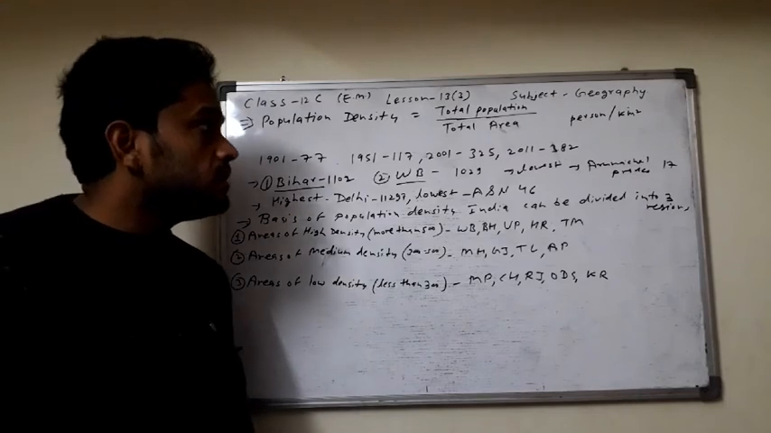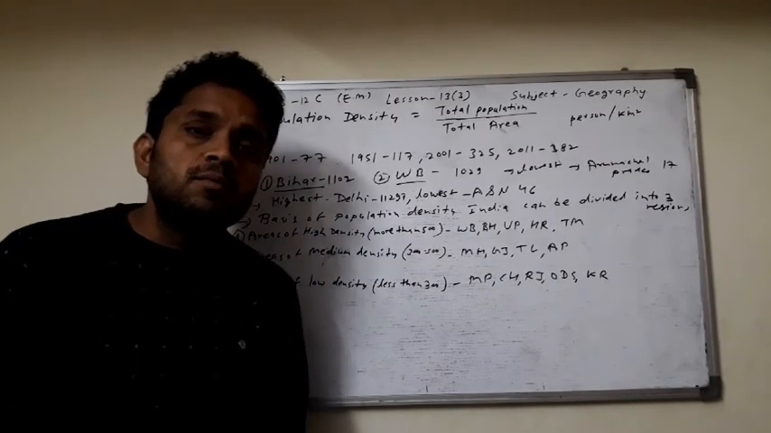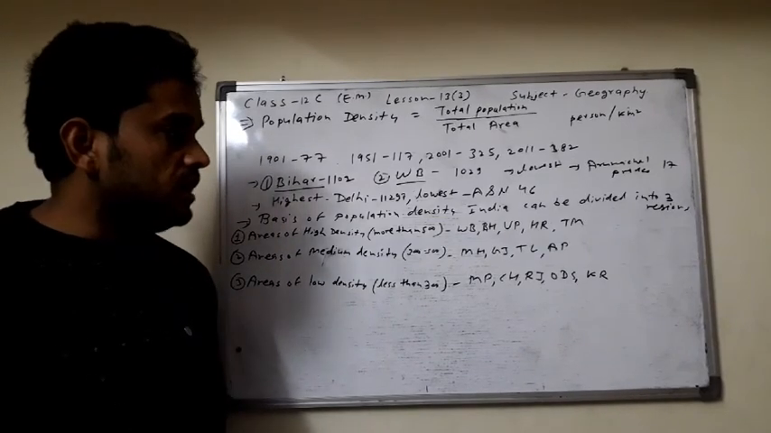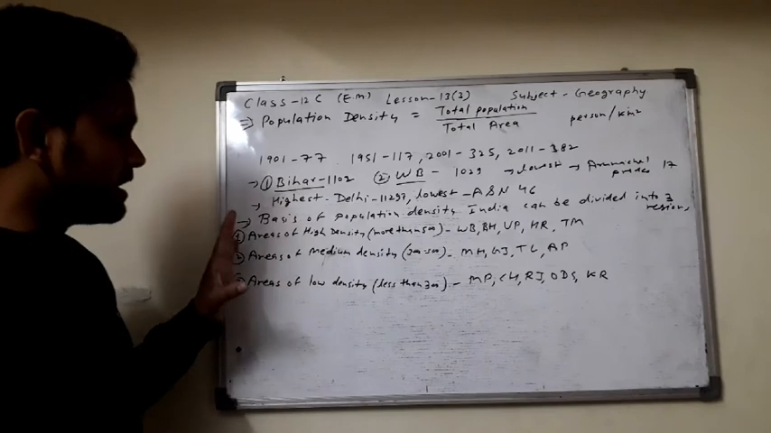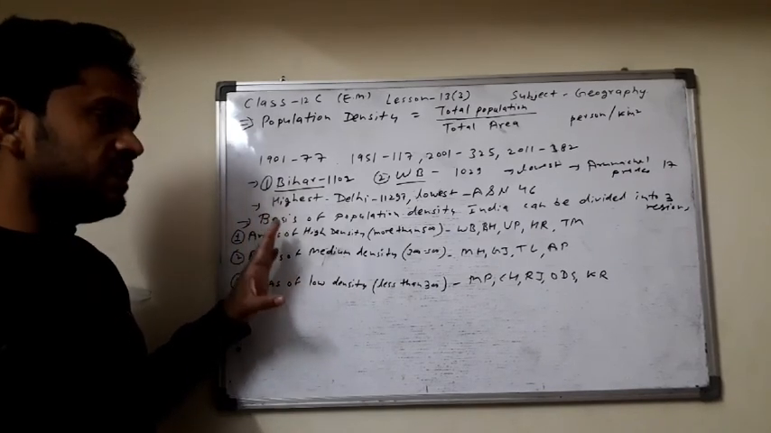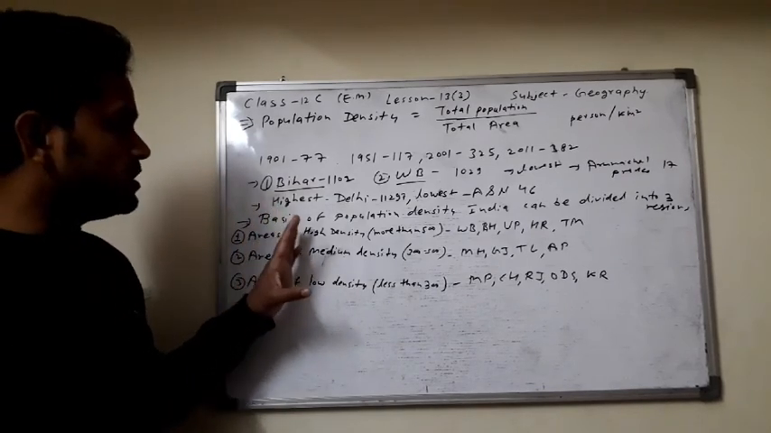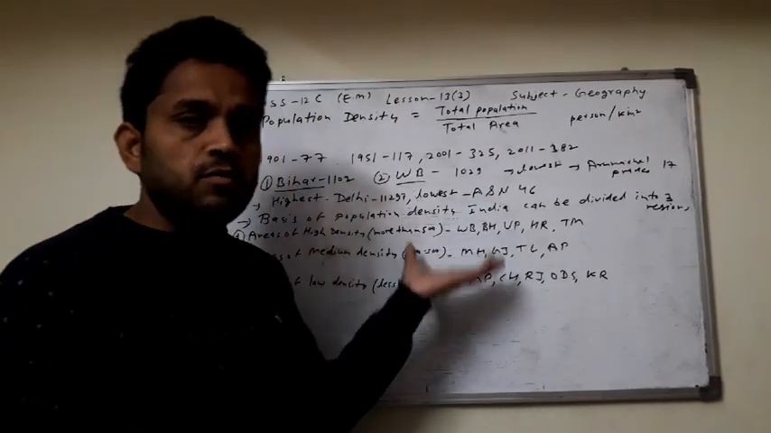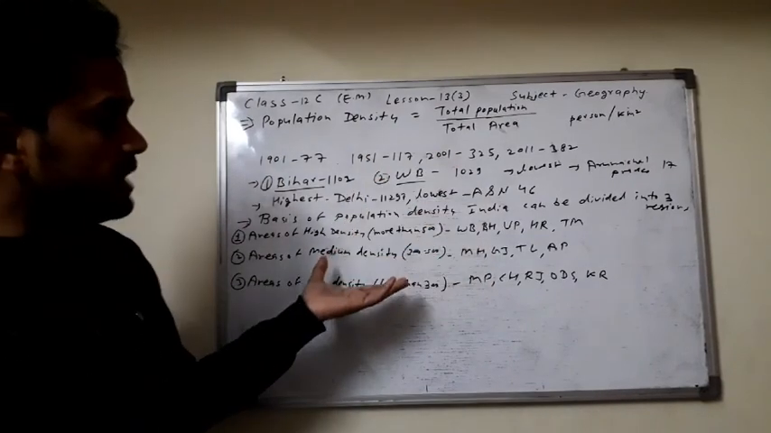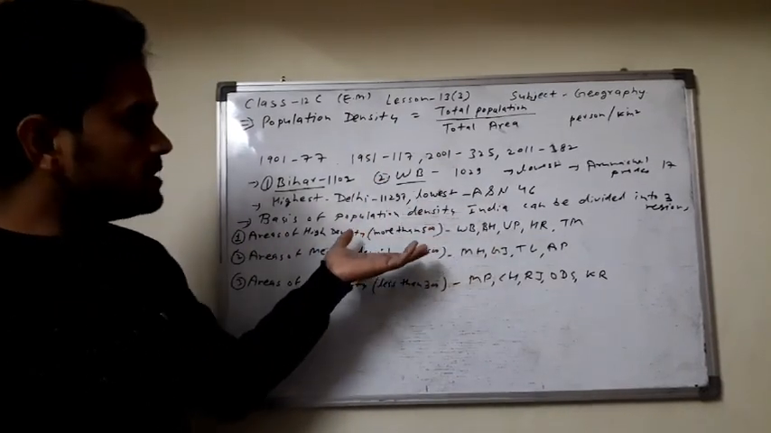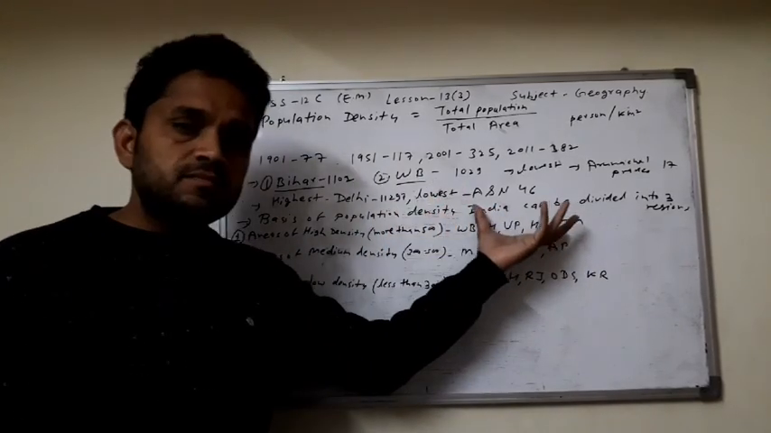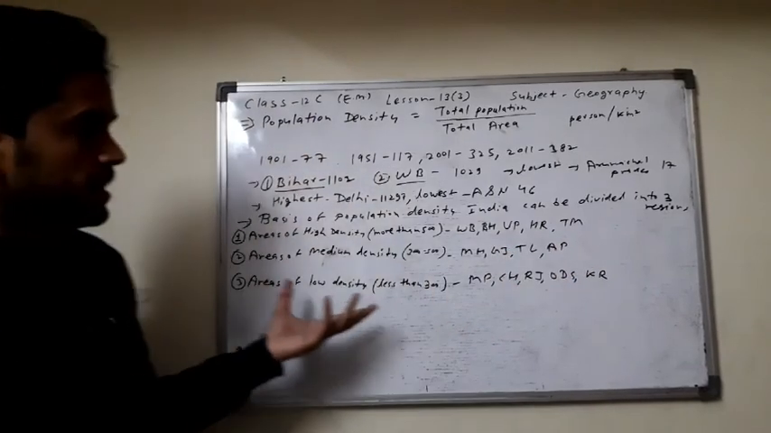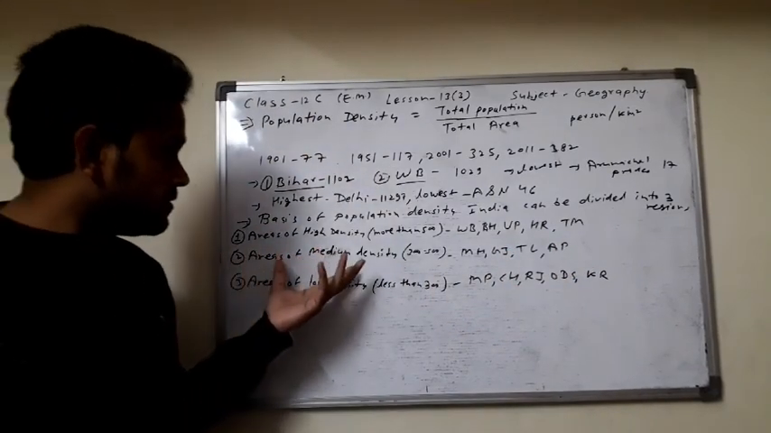What is the definition of population density? The ratio between the total population and the total region. Clear? And we can classify India on the basis of population density into three parts. First, more than 500 per square kilometer: the fertile and developed regions, the states West Bengal, Bihar, UP, Haryana, Tamil Nadu.